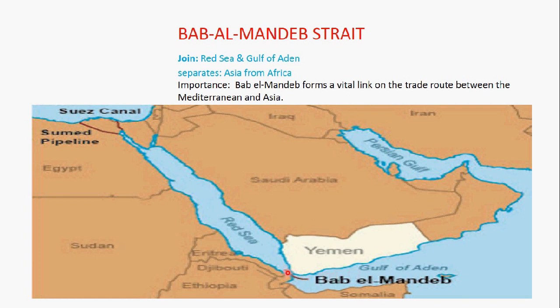Bab el-Mandeb is also called Gate of Tears. It's a small narrow channel that connects Gulf of Aden and Red Sea. And it's a vital trade route between the Mediterranean Sea and Asia.